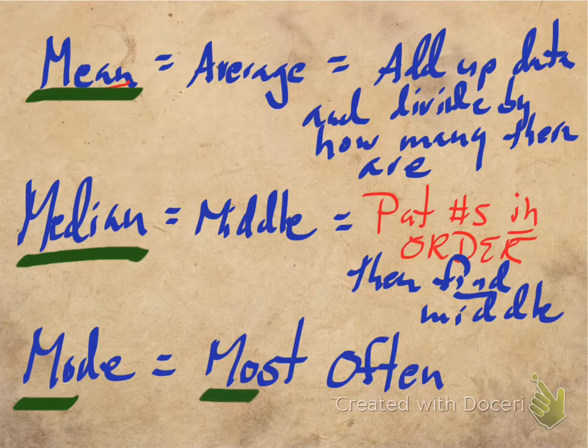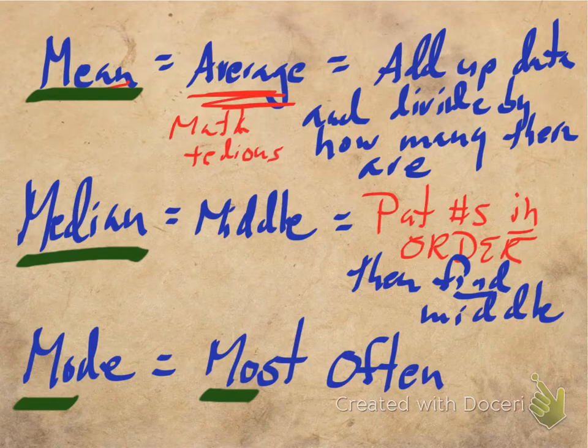So each of these is actually a little tricky. Now, the reason that the average is tricky is it's just an awful lot of math. It could just be very tedious if you had to do a lot of them. So just be careful that we don't make math errors. Most of the mean errors are actually made when you add up all your data points. So if you're doing it by hand and you're not using a calculator, that's where most of the math mistakes come. So be really careful of that.